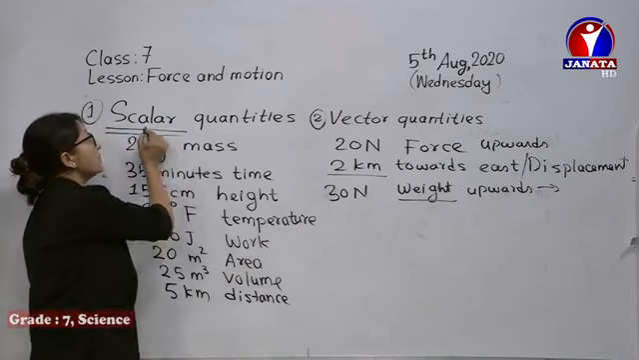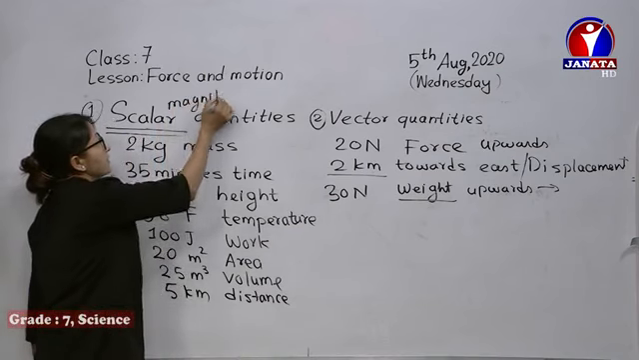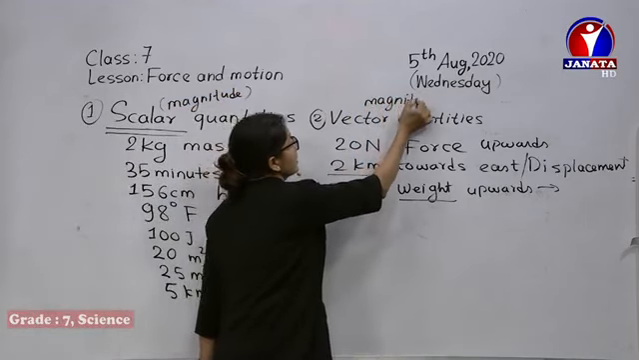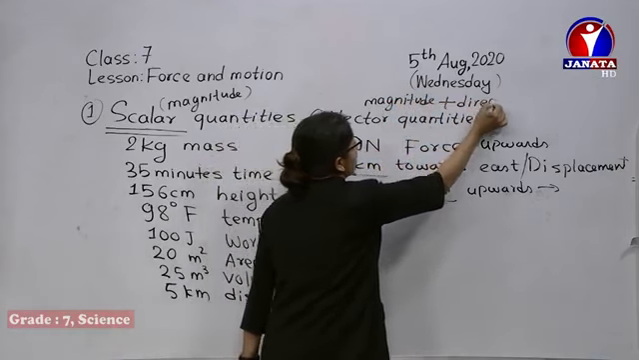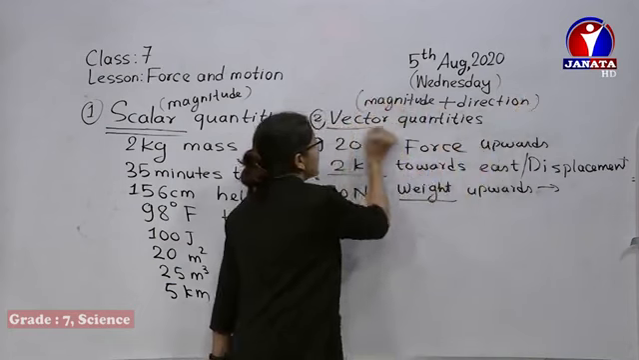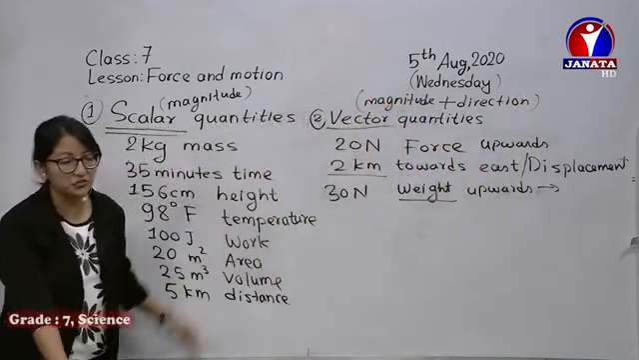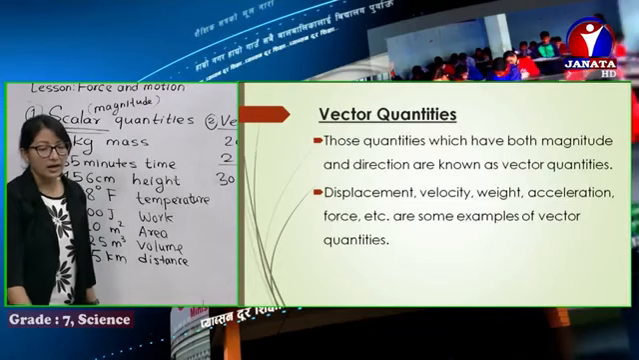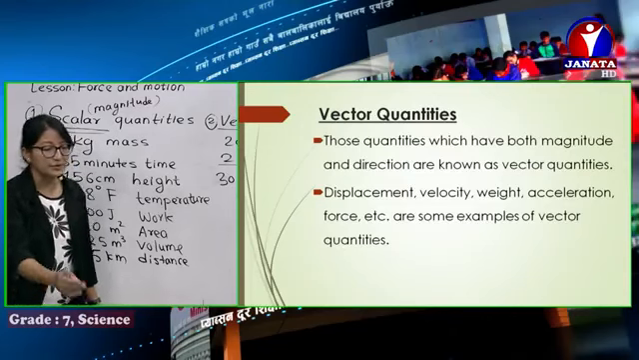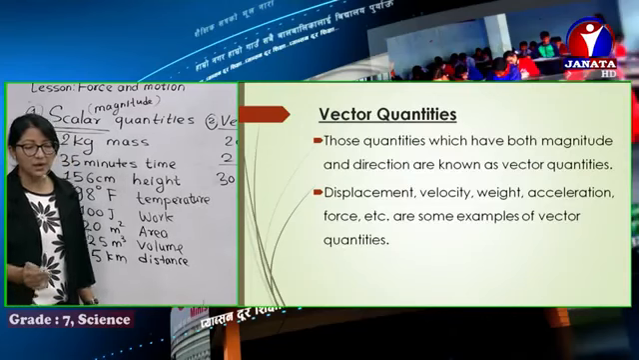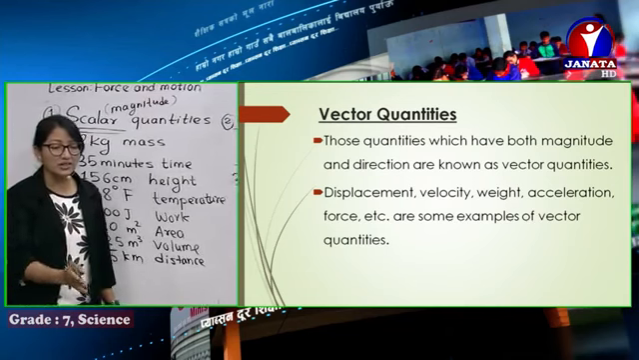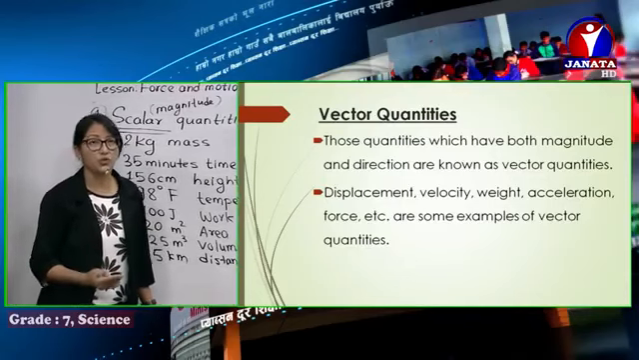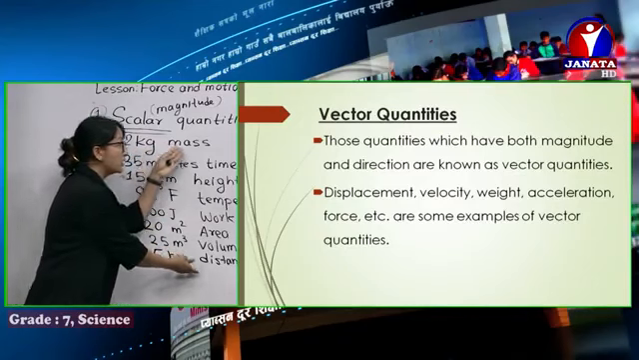If it has only magnitude, it is a scalar quantity, and if along with magnitude the quantity shows direction as well, then we call that quantity a vector quantity. You can check the definition: those quantities which have both magnitude and direction are known as vector quantities. Examples: displacement, velocity, weight, acceleration, force. These terms might be new to you, but you have already learned them in previous topics.